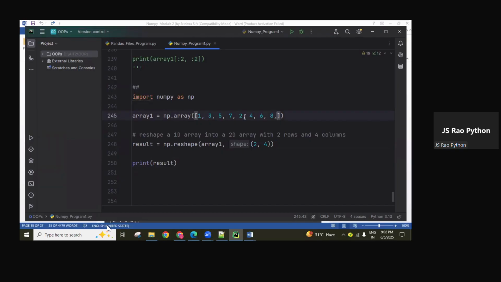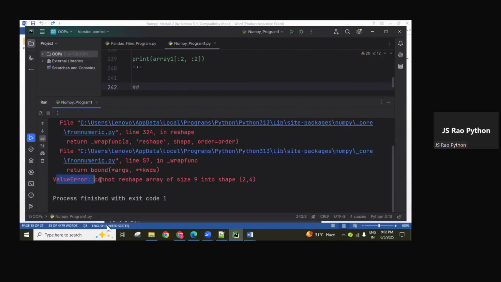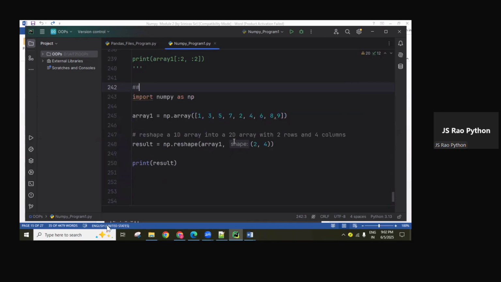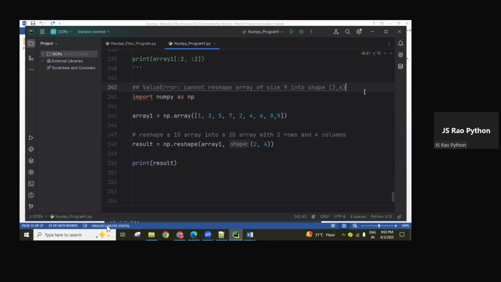The count must match. For example, if 9 values are there, two rows with four columns completes up to here, and this is an extra value, because of which an error shows. ValueError: cannot reshape array of size 9 into shape 2 comma 4. An array of size 9 elements, we are unable to reshape into the shape 2 comma 4. ValueError showing. For this program you're going to get this.